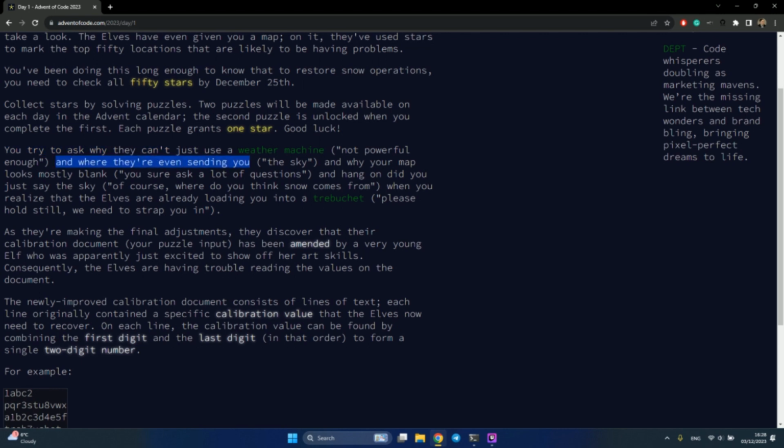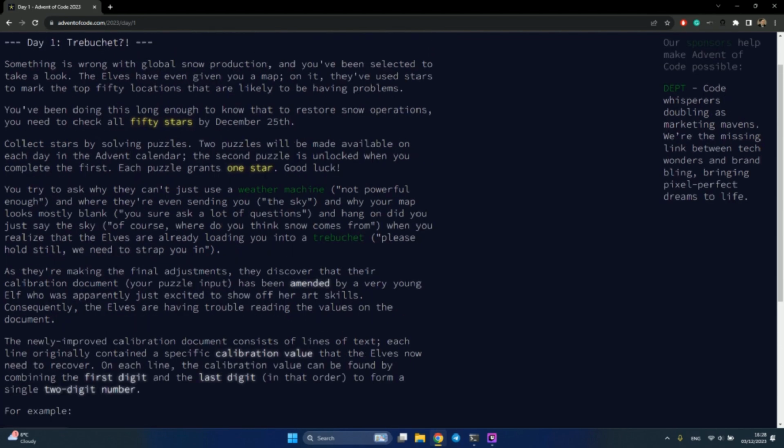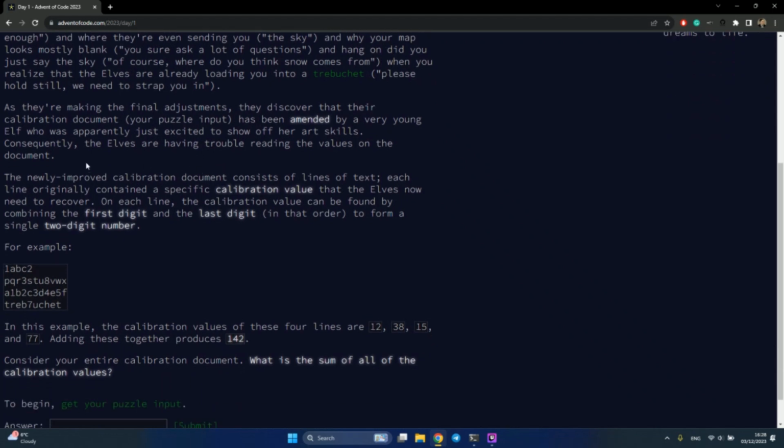Not powerful enough, and whether they are even sending you to the sky, and why your map looks mostly blank. Okay, blah blah blah. When you realize that the elves are already loading you into a trebuchet, please hold. Okay, so that's why it's called Trebuchet. So you're just sent in the trebuchet to solve the problem.